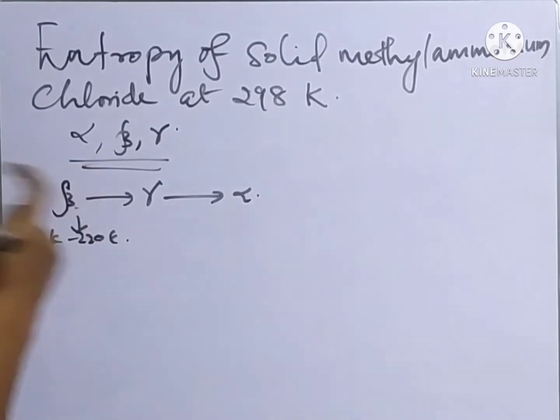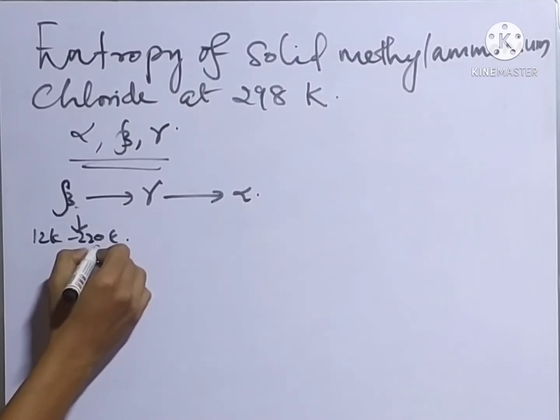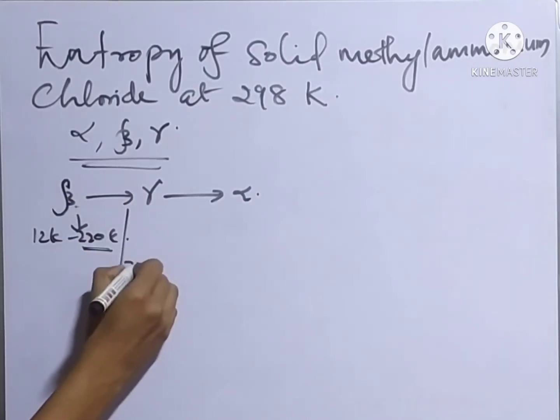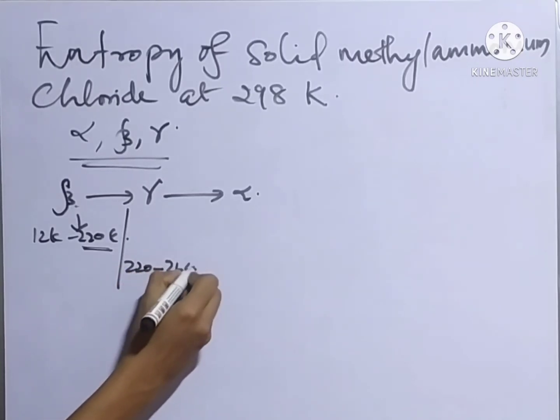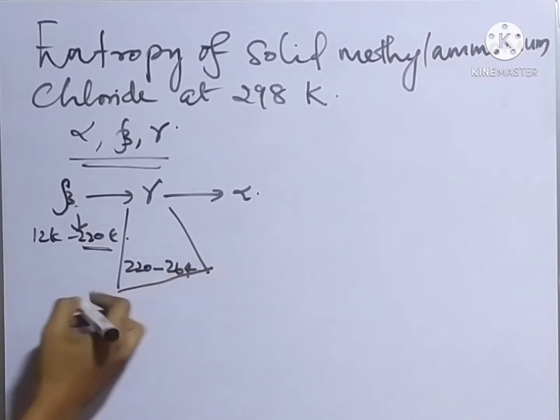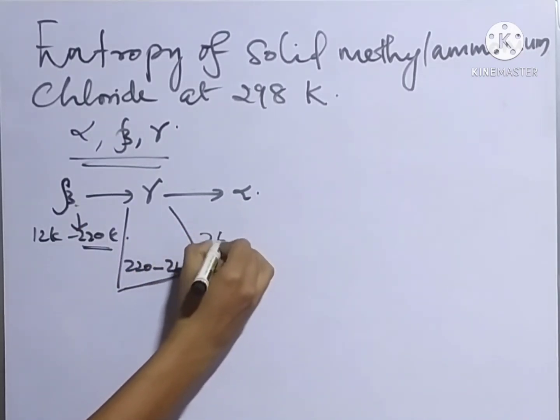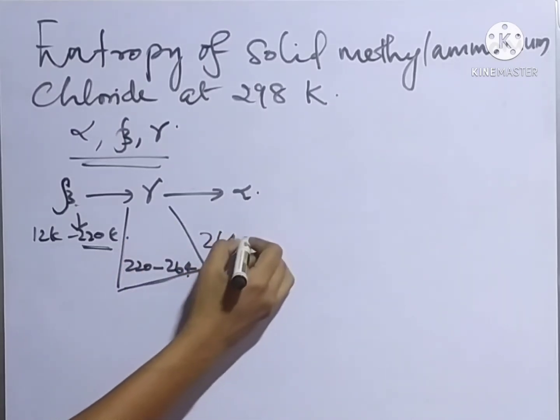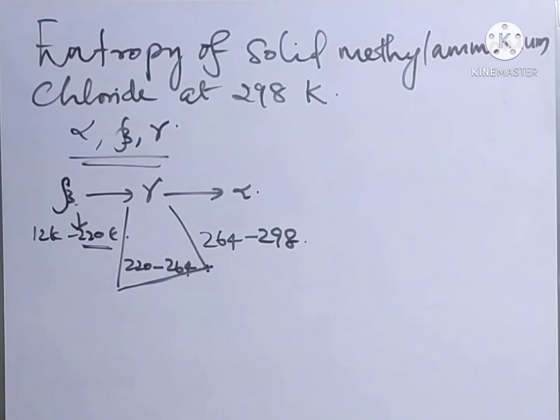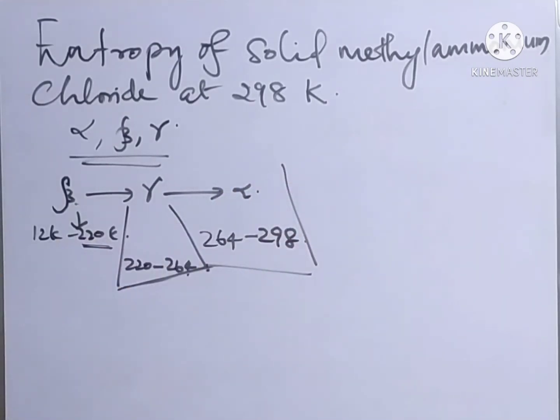At 220 Kelvin, its transition occurs from beta to gamma. That is, from 220 to 264, it is in the form of gamma. And above 264, from 264 up to 298, this exists in alpha form.